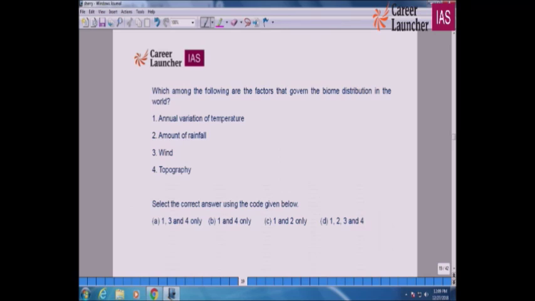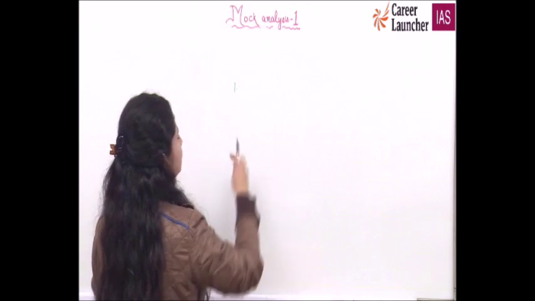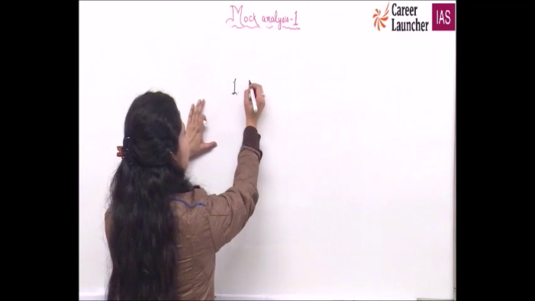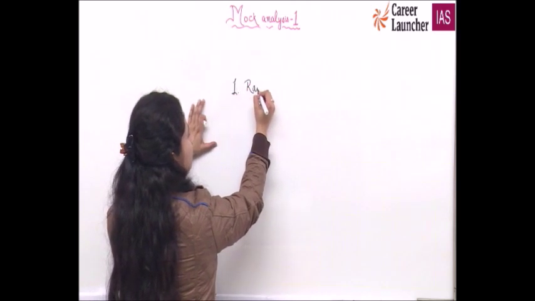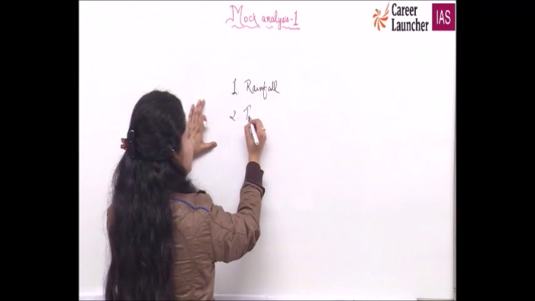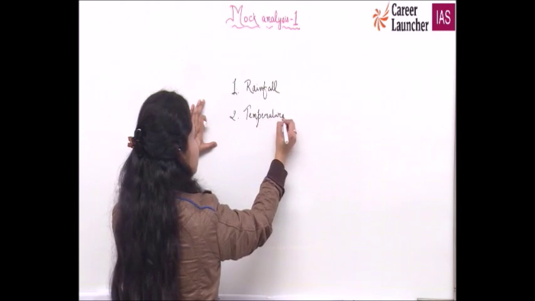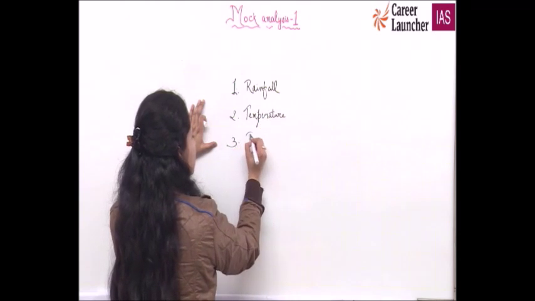So the first thing that we have to see is about rainfall. Second is temperature. Third is topography.